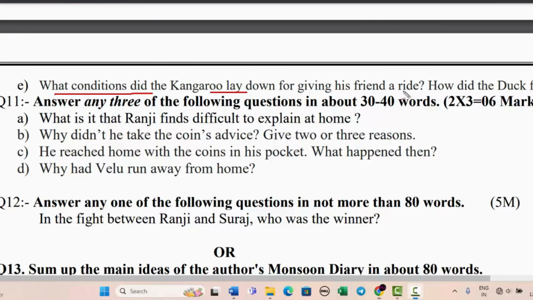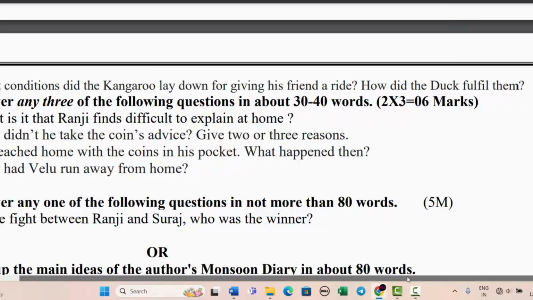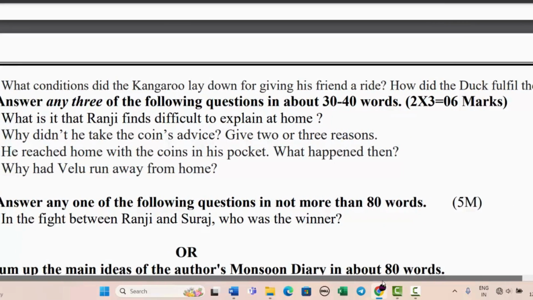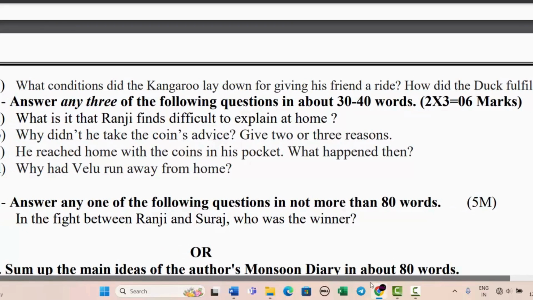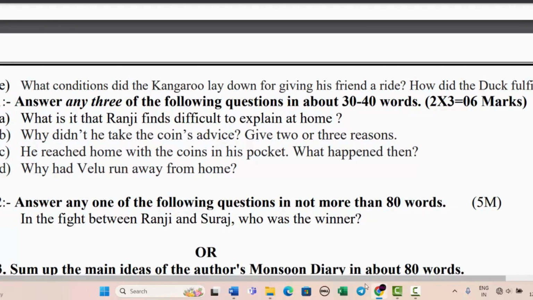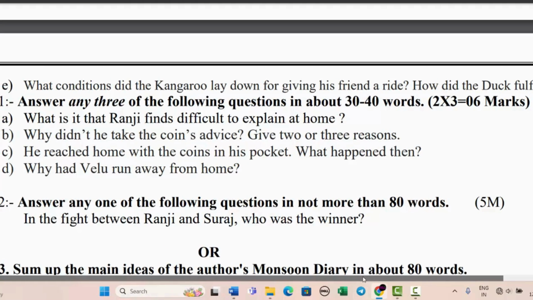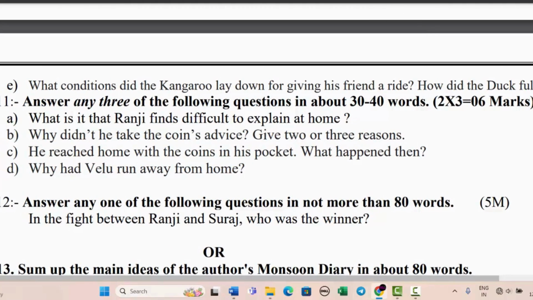the kangaroo lay down for giving his friend a ride? How did the duck fulfill them? Okay. So these are the questions from your textbook one. Then there will be four questions out of which you have to do any three, and that will be from your textbook two. Okay. So what are those questions?